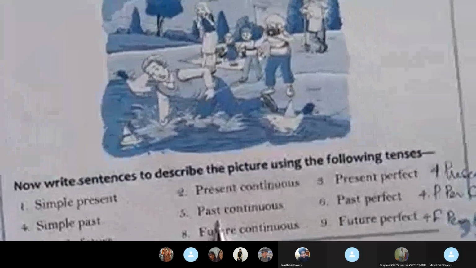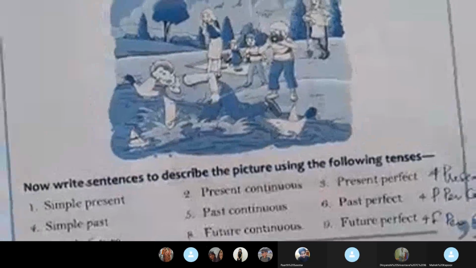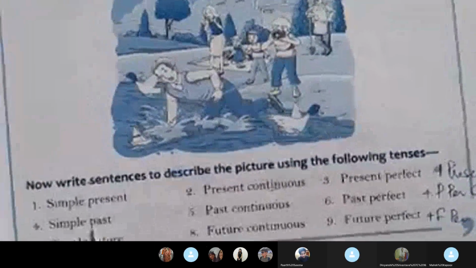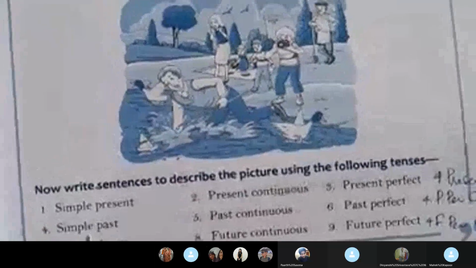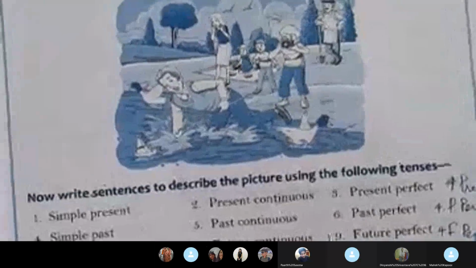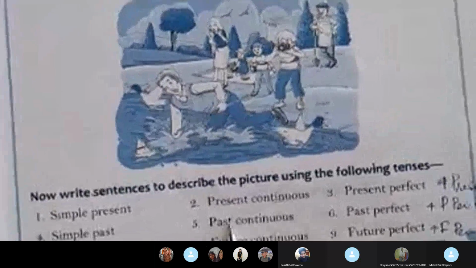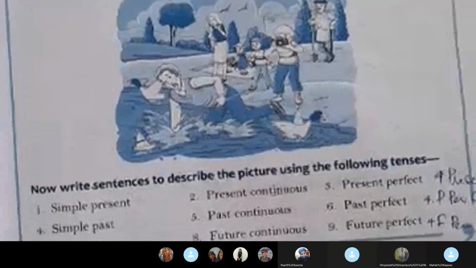So past continuous will be I was eating. I ate. I was eating. I danced. I was dancing. I cook. I cooked. I was cooking. Was and ing were the key words which told you that the action happened in the past. And ing is the common factor in continuous.